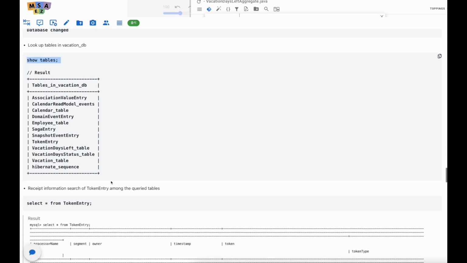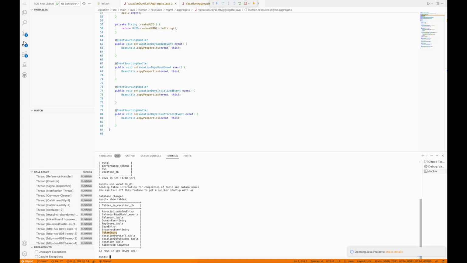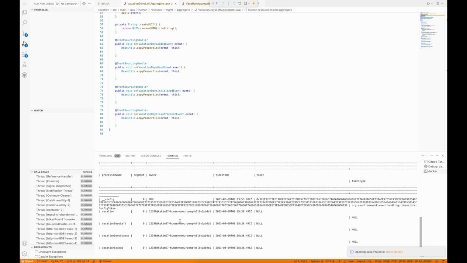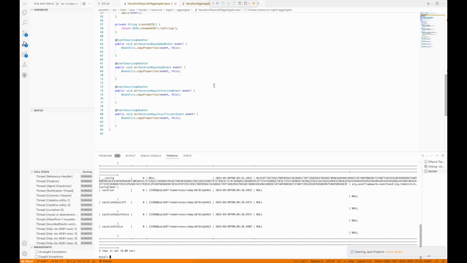So let's take a look at it. This is a kind of SQL grammar. Select everything from token entry, so it gets all information inside it. Copy it and paste it over here. And as you can see here, there are segment information, timestamp, token name. So in this way, you can check all the database information which is running from the vacation system we made.